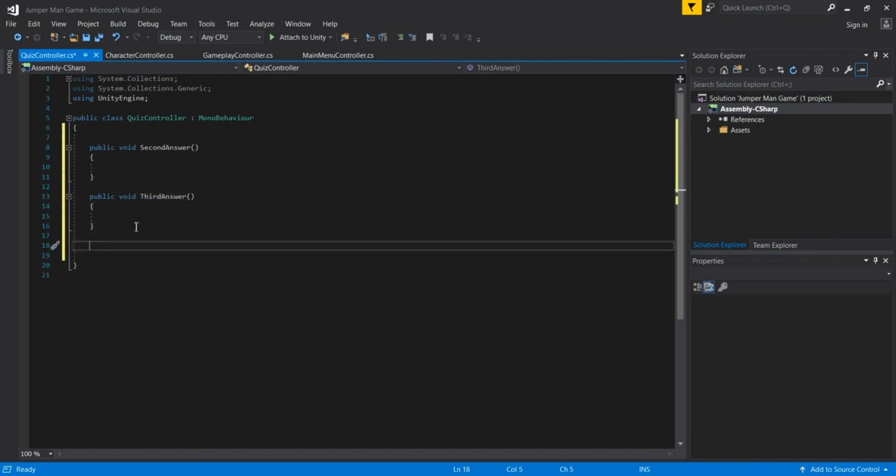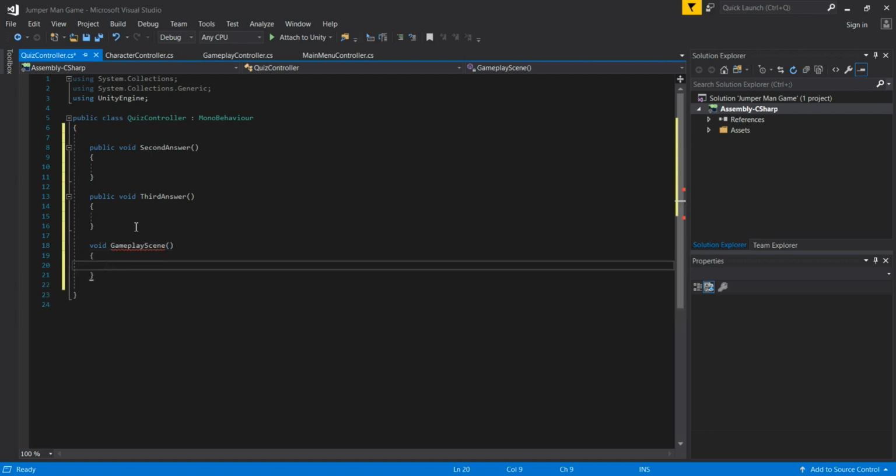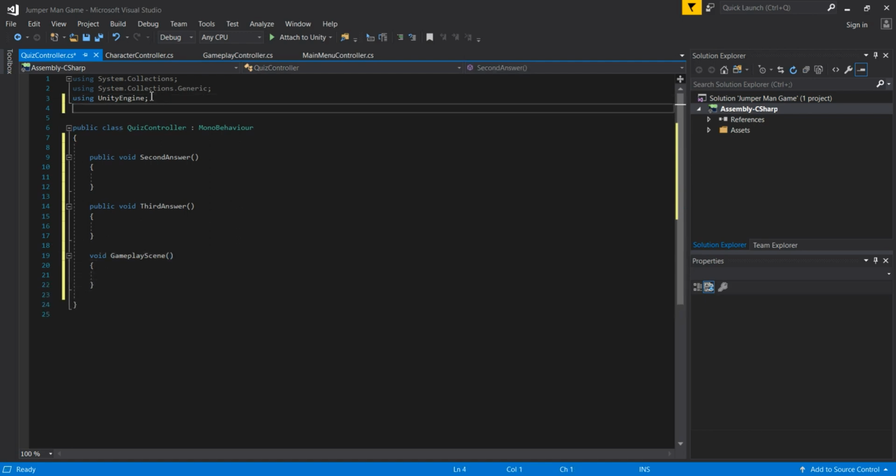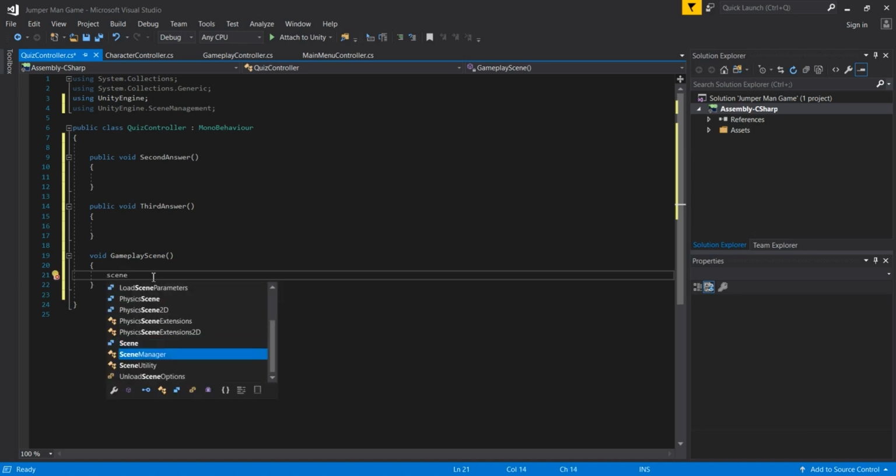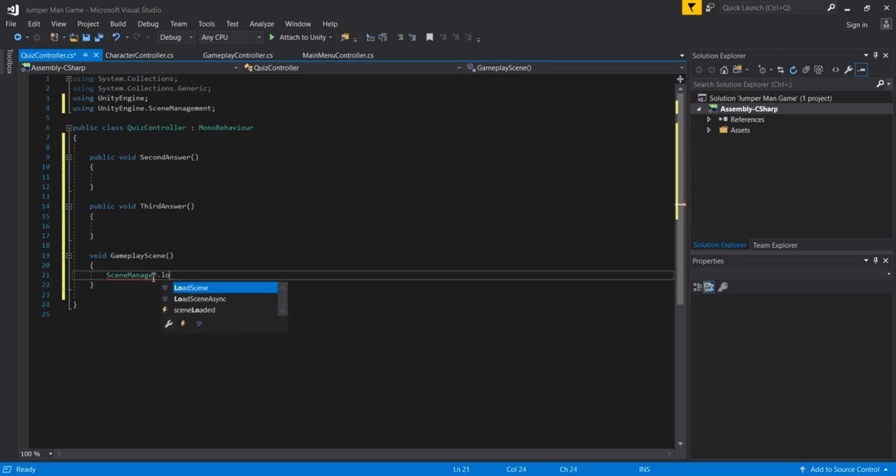Then we are going to create a private void method. This is going to be the gameplay scene, so we'll simply pass here gameplay scene. This is going to transfer us to our gameplay scene if we pass a correct answer. When we go here in the usings, we are going to again use our scene management, because via this we can transfer to other scenes. So SceneManager.LoadScene, and then gameplay scene by hard coding like this.